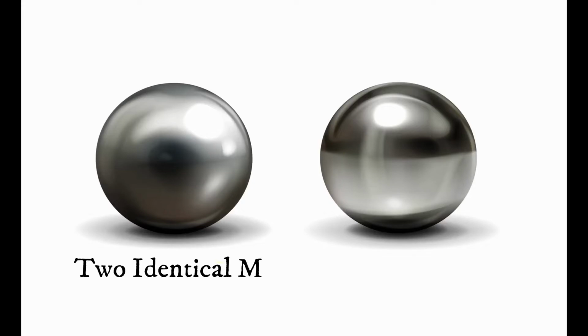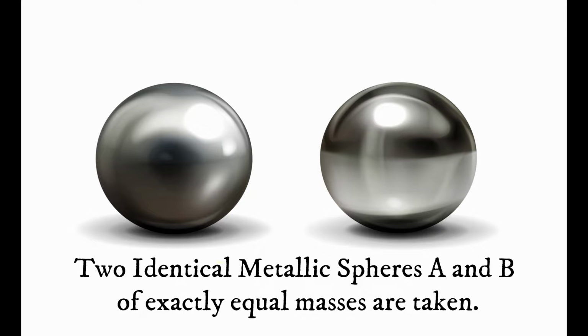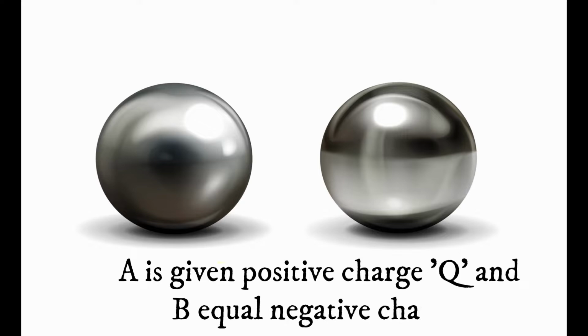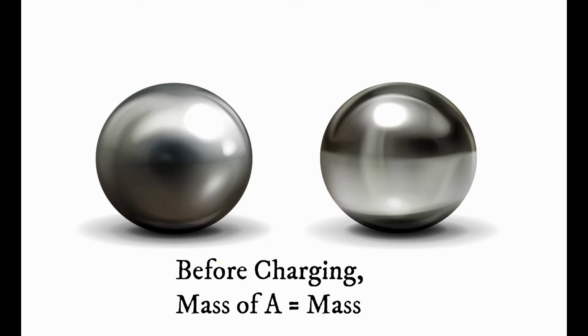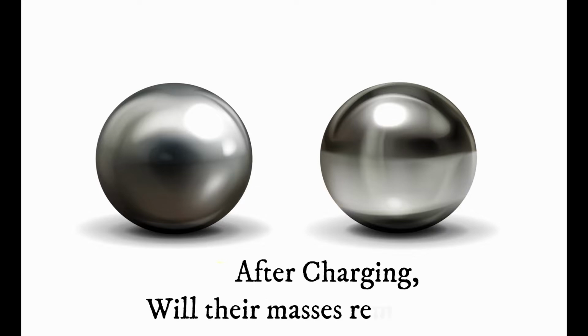Two identical metallic spheres A and B of exactly equal masses are taken. A is given a positive charge Q and B is given an equal negative charge. Before charging, the mass of A equals the mass of B. Now the question is, after charging, will the masses remain equal?